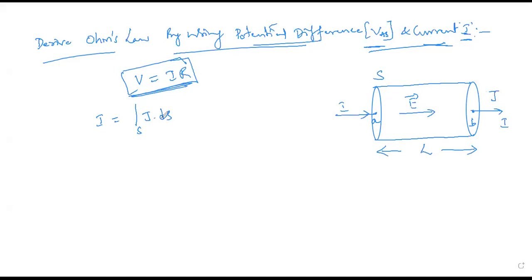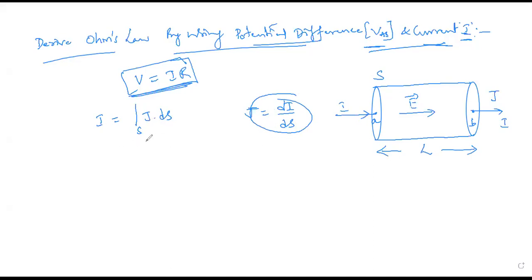We can also write this expression after simplifying. How did we get this one? Already we have done this in the previous class, right? I have taken it with the help of the basic definition of current density. How do we define current density? Current density J is defined as the current passing through unit surface area, so here it is dS. From here I wrote the total current flowing through this: I applied the integral, and I is equal to the integral over the total surface area of J dot dS.